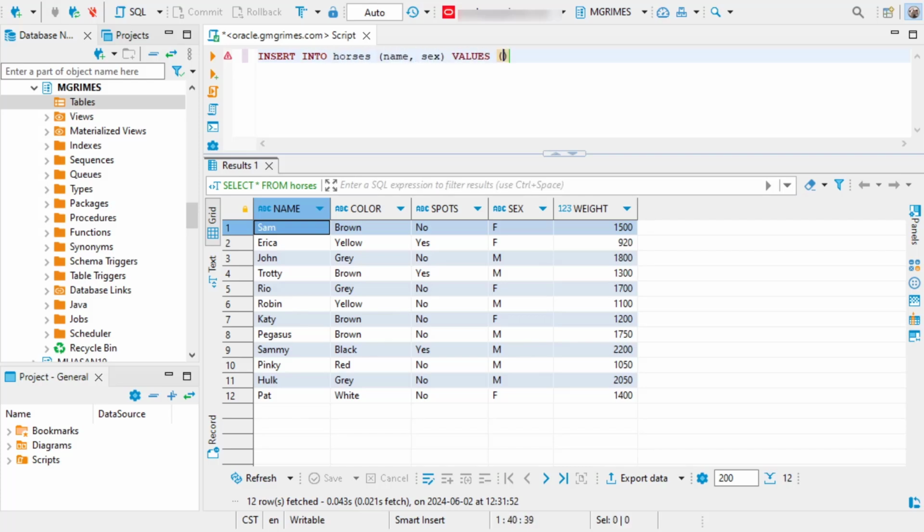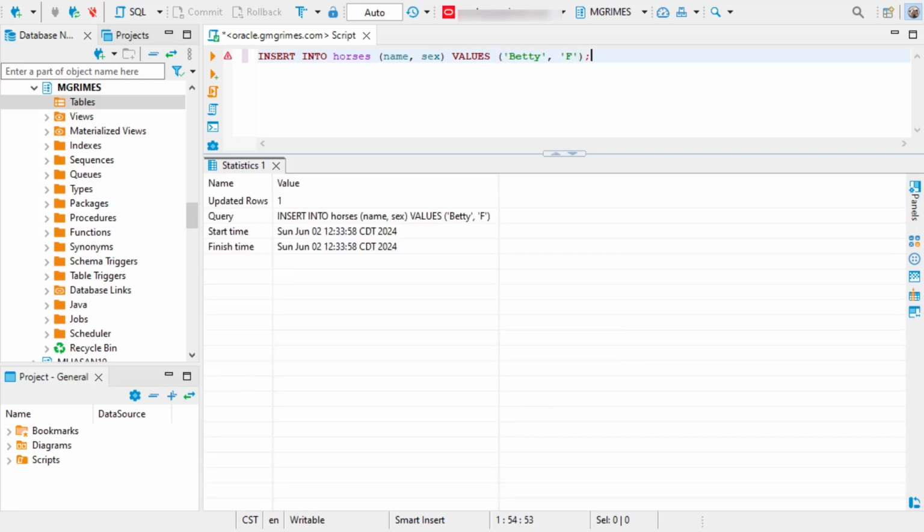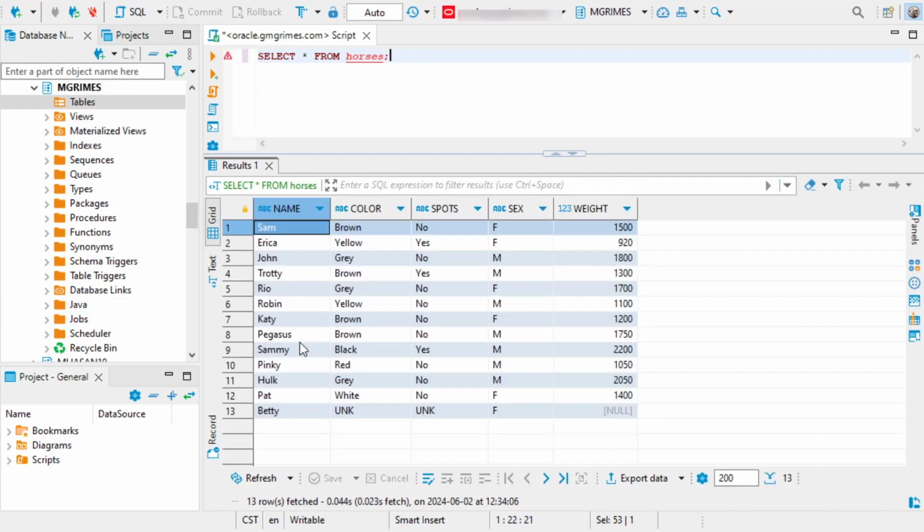So if we were to do something like this, we could say insert into horses, name, comma, sex, values, and let's say Betty, the female horse, and select asterisk from horses. We see that, as expected, we had these default values of UNK inserted for color and spots, and then we just don't have a value for weight.